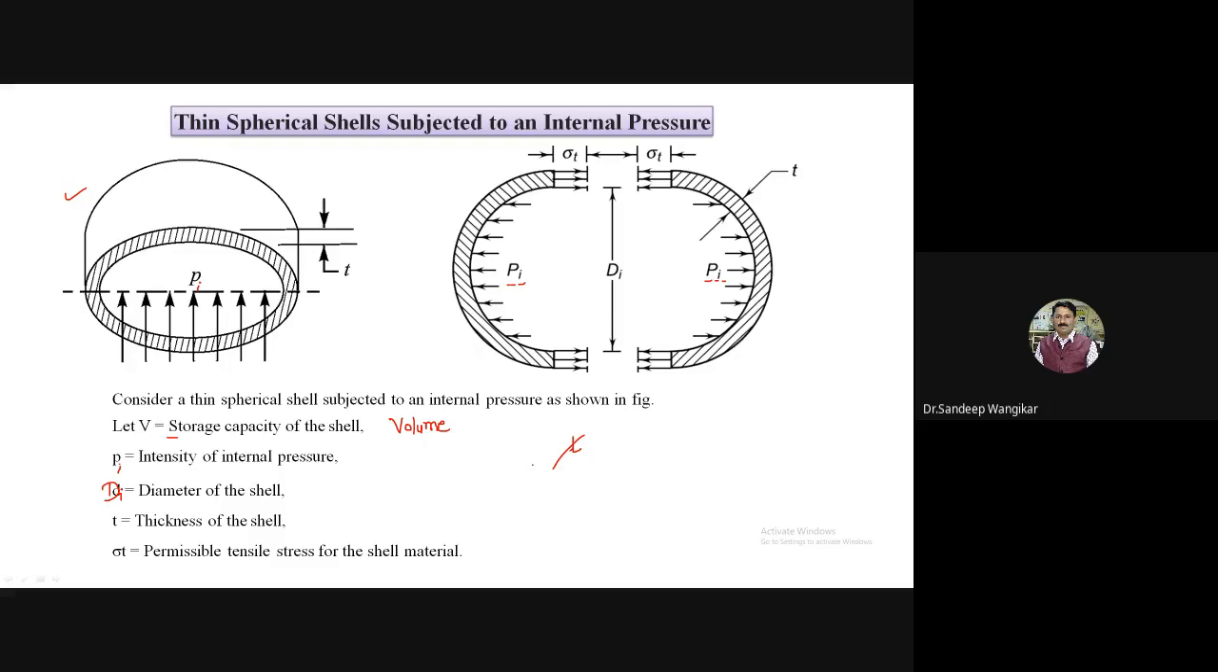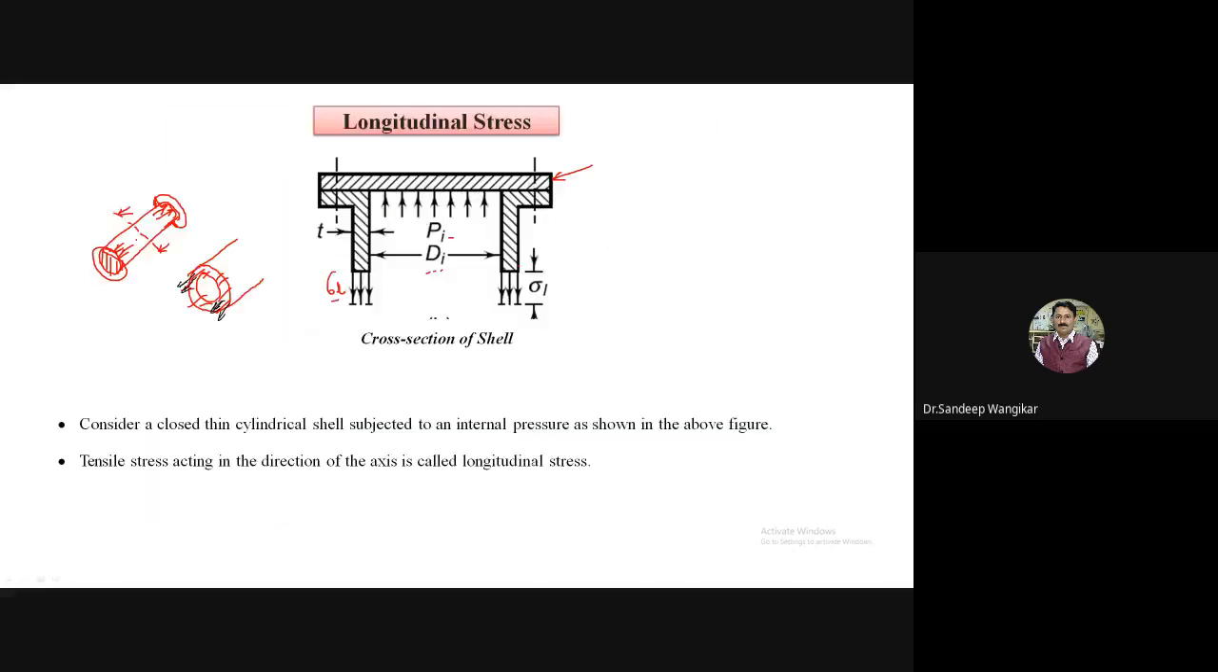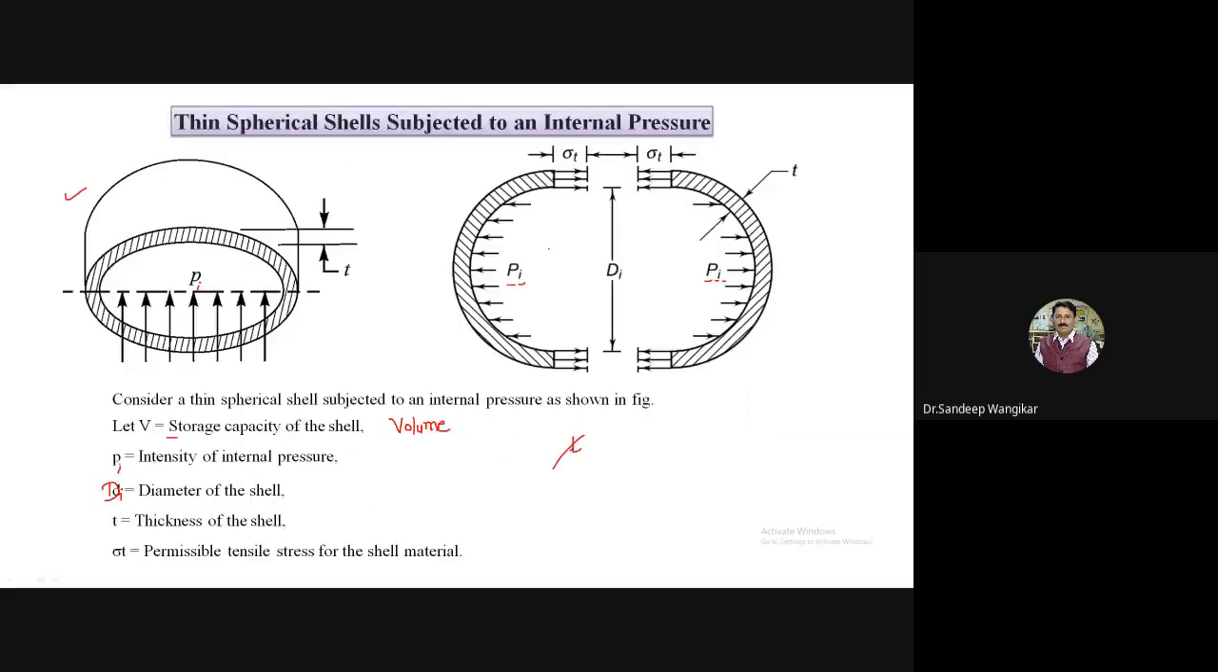So it is a similar case. The stresses will be like whatever longitudinal stresses we have calculated, the same logic will be applied for this thin spherical cell subjected to internal pressure. If you refer to this diagram, this Pi, Di and sigma L. Here also, this Pi, Di and this is nothing but sigma T, so tangential or circumferential stresses.